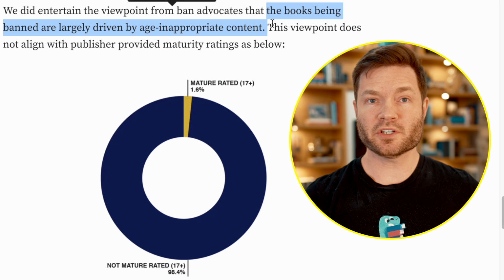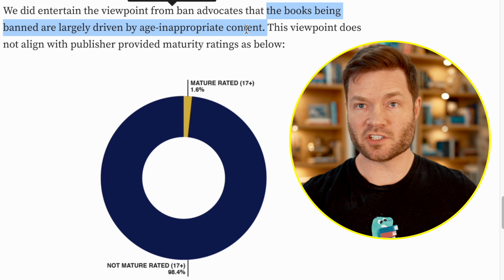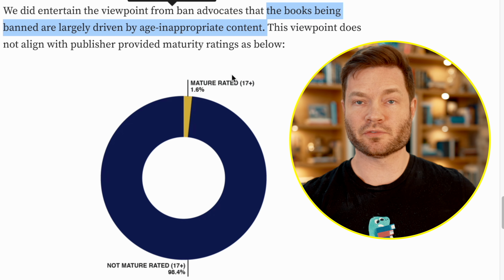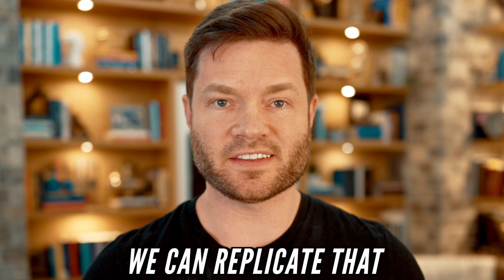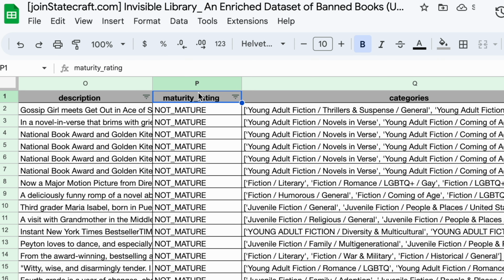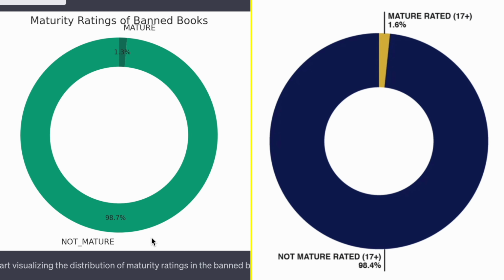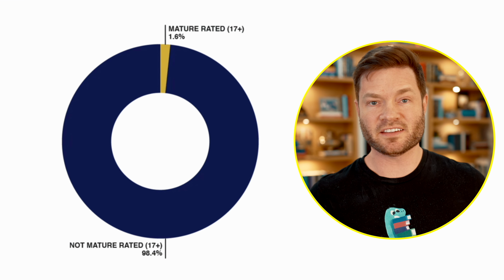So here they point out that the books being banned are largely driven by age inappropriate content, which does not prove true. So they made this donut chart. We can replicate that. I'm just uploading the original data and asking for a donut chart with that column. And you can see that column here. All right, there you go. They pretty much match up. 98.7 in our data, 98.4 in their data. That's pretty much the same.